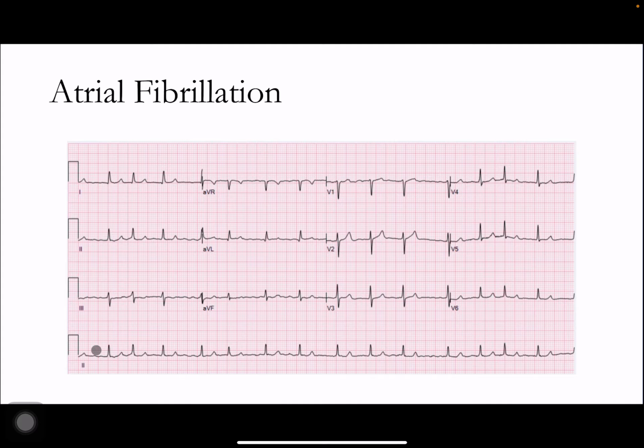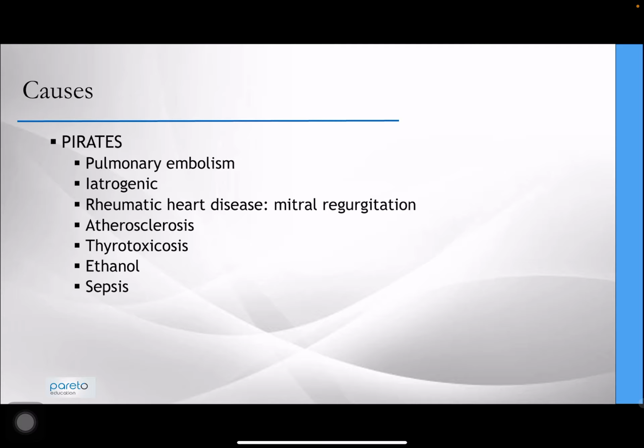The other thing is the irregular nature of this. So the number of squares between each QRS complex differs with each passing beat. And there you have it, AF on an ECG.